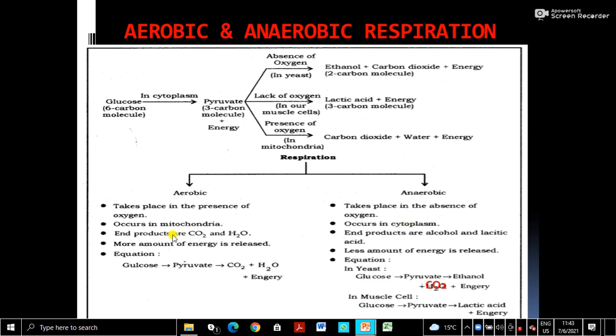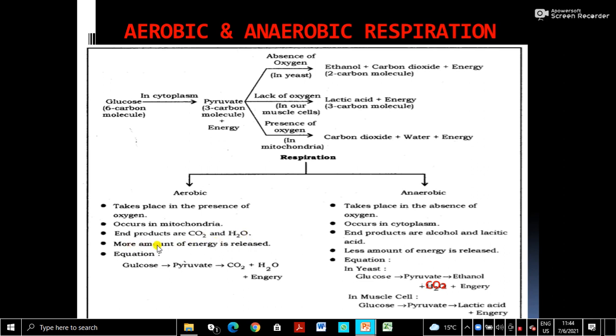Then what are the end products? The end products of aerobic respiration are carbon dioxide and water. In anaerobic respiration, it is alcohol in yeast and some microbes, and lactic acid in our muscle cells. So these are incomplete oxidation products, alcohol or lactic acid, whereas in aerobic respiration it is complete oxidation. Complete oxidation produces carbon dioxide and water besides energy.